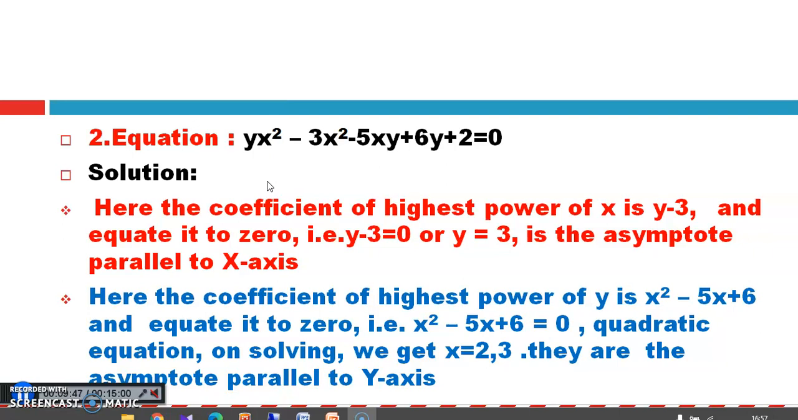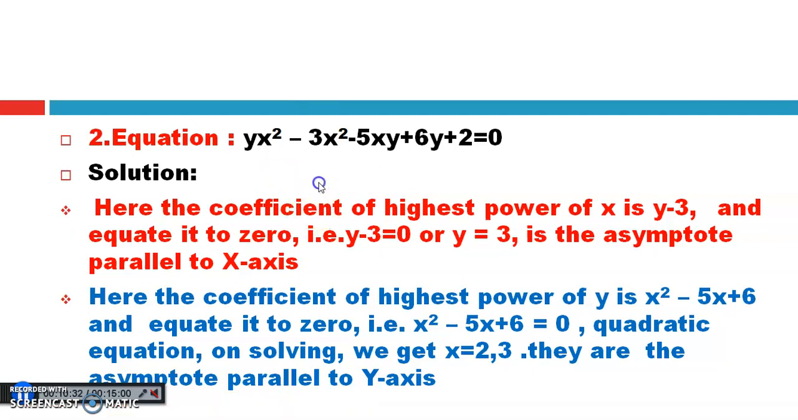To find the asymptote parallel to the y-axis, consider the coefficient of the highest power of y and equate it to 0. Here the highest power of y is 1. Therefore, the coefficient of the highest power of y is x square minus 5x plus 6. This is a quadratic equation and we already know how to solve it. The degree of x is 2, therefore we get 2 values. On solving, we get the values of x as 2 and 3. Here, x equals 2 and x equals 3 are the asymptotes parallel to the y-axis.